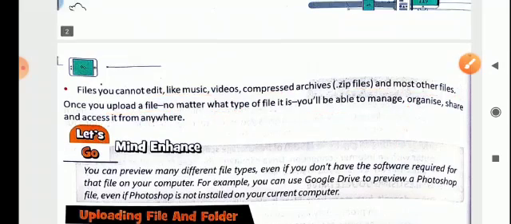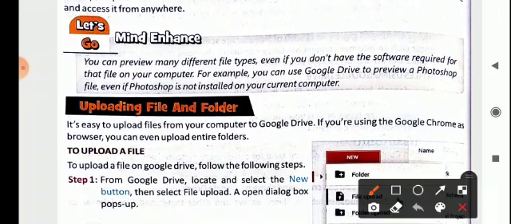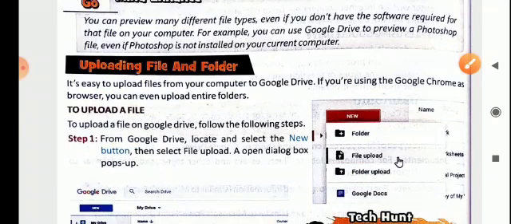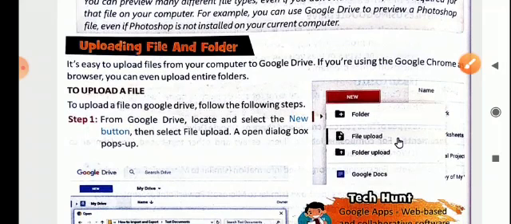Now next is one mind enhancer. You can preview many different file types even if you don't have the software required for that file on your computer. For example, you can use Google Drive to preview a Photoshop file even if Photoshop is not installed on your computer. So you can see how effective and popular the use of Google Drive is.